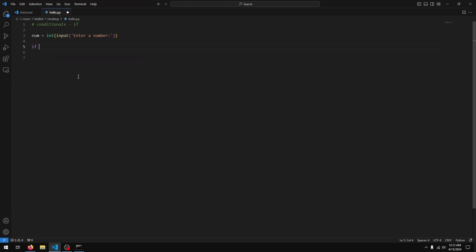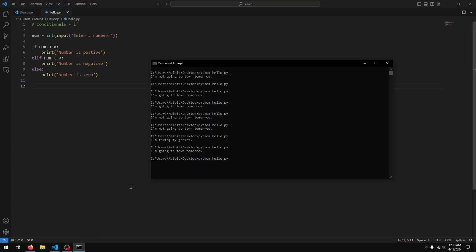Then let's check if the number is positive, negative, or 0. So if num greater than 0, so that's how we check for greater than, using the greater than symbol. We want to display number is positive. Elif num less than 0, print number is negative. Else, print number is 0. Okay, let's test it out.